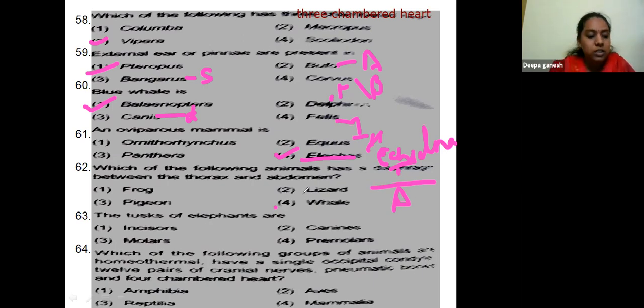The tusks of elephants are incisors, canines, molars, or premolars? The tusks of elephants are incisors. There is only a tusk, so it is not canines, premolars or molars.